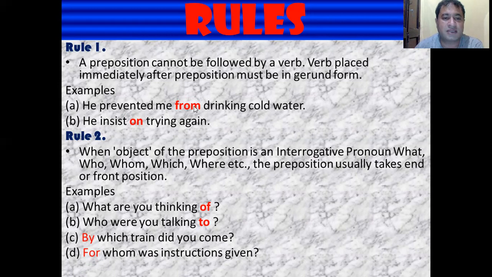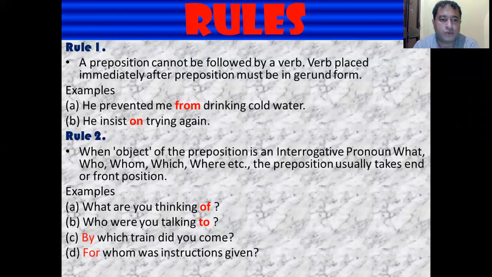In the second example, he insists on trying again. Again here, on is the preposition and try plus ing is the gerund form of the verb. So this is the rule that a verb placed immediately after a preposition must be in gerund form. This is the first rule.